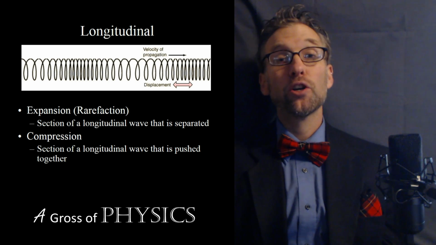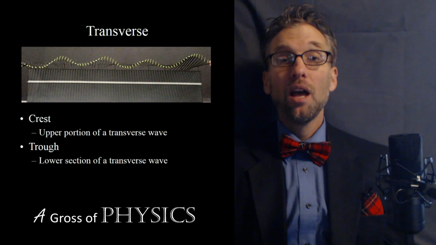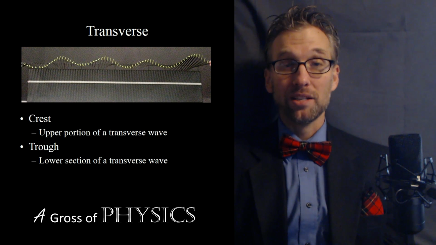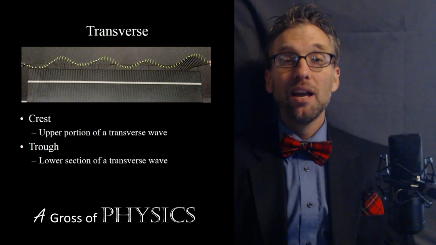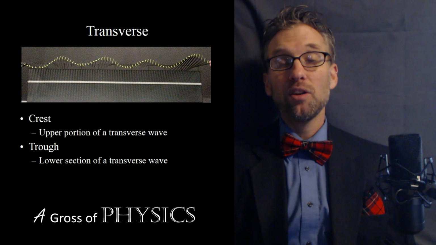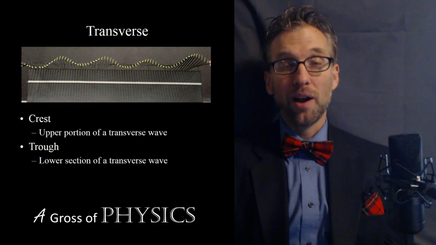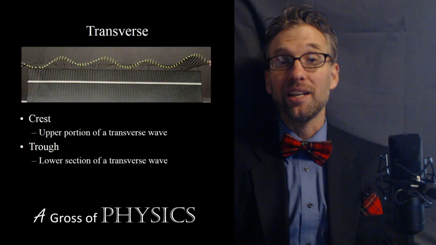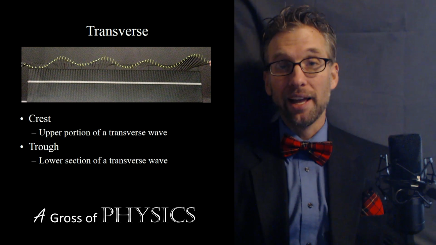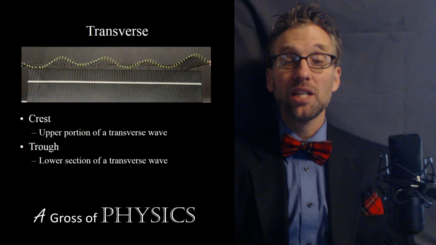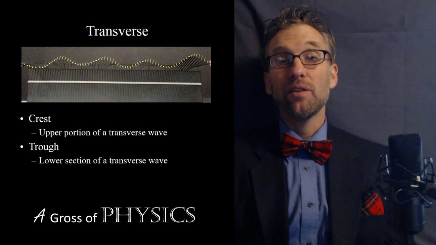On the other hand, we have terms for the transverse waves. The top of the wave is called a crest. So if you think about a sine graph, you have a crest at the beginning of the sine graph. That's the top. The maximum point is the top of the crest. And then at the other end, as you continue the sine graph, perhaps as you go to 2 pi radians, after you get to the crest, you'll start moving downhill again, and then you'll draw the trough of the wave. So you have the crest, which is the top of the transverse wave, and then you have the trough, which